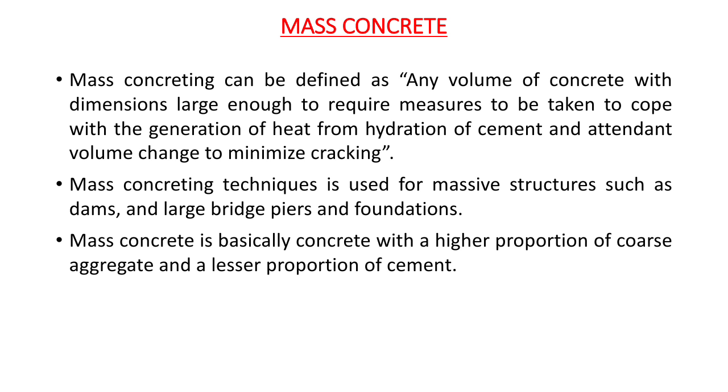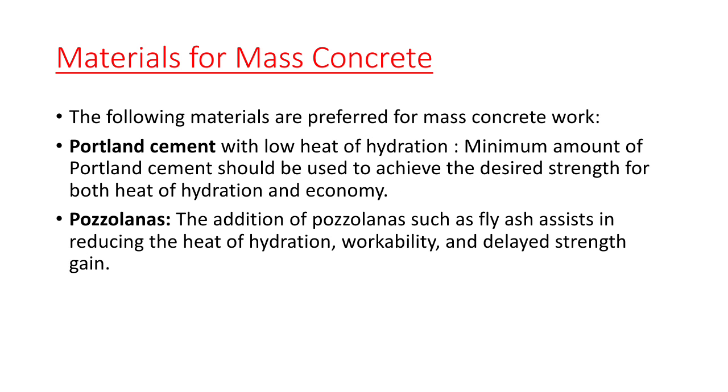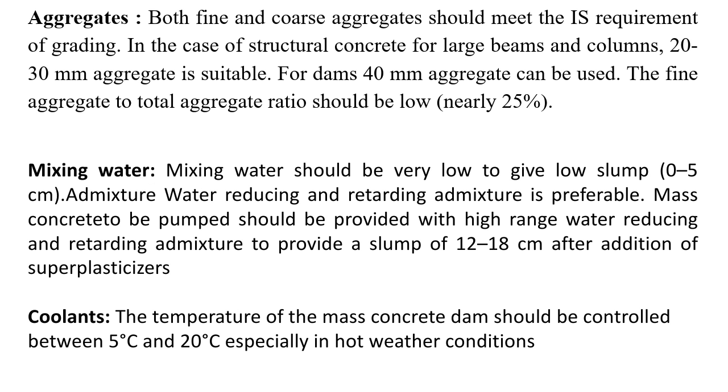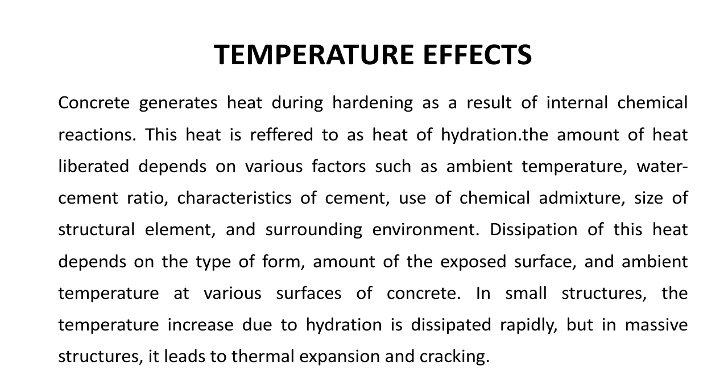It's basically a concrete with a higher proportion of coarse aggregate and a lesser proportion of cement. So what are the materials for mass concrete? Portland cement, pozzolanas, then aggregate, mixing water and coolant. So these are the materials for mass concreting.